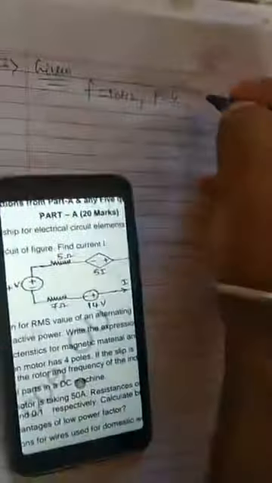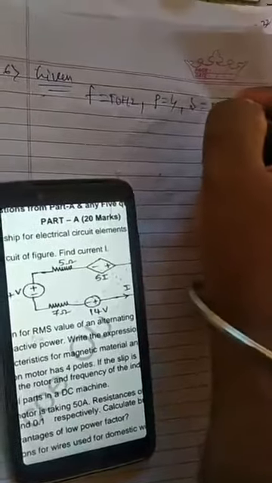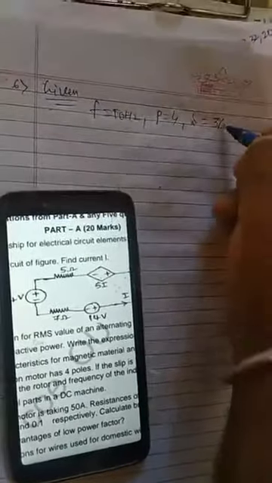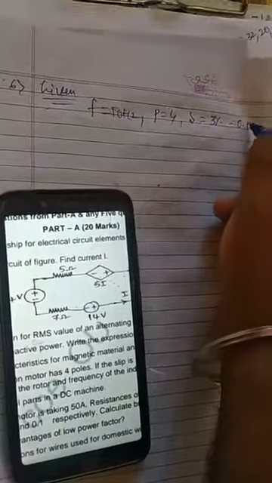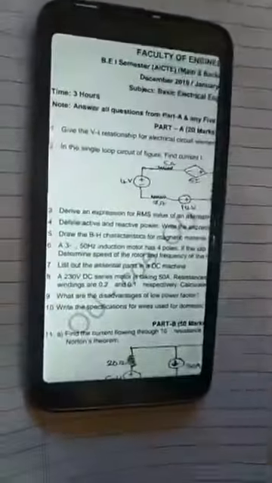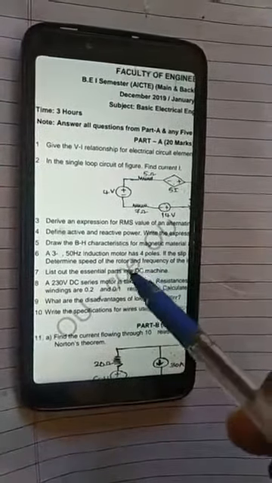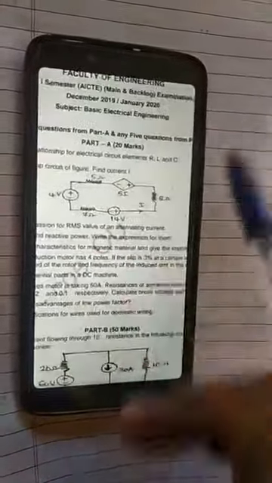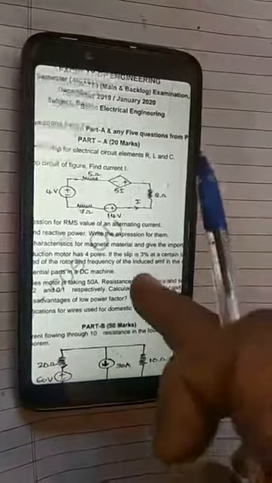Slip he has given, how much? Slip is 3%. This is in percentage. In decimal you can write it like this, 0.03. So he asked you to determine the speed of the rotor and the frequency of the induced EMF in the rotor. So the speed of the rotor he asked you.